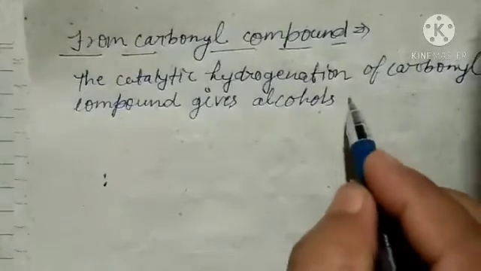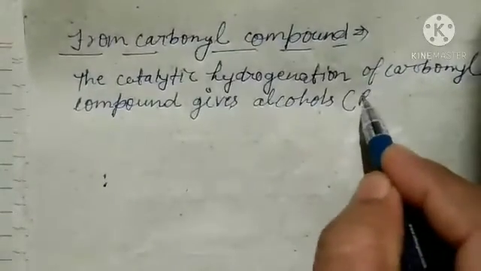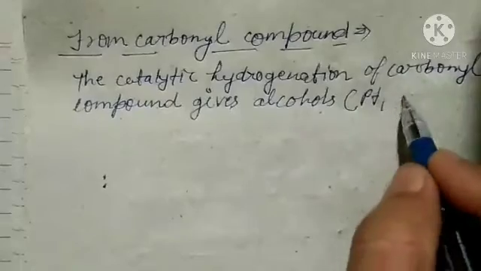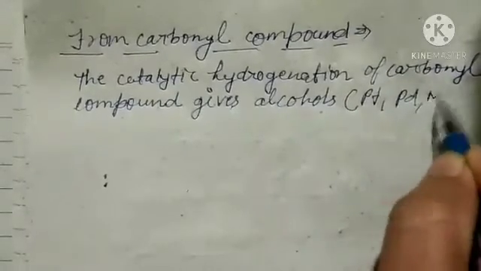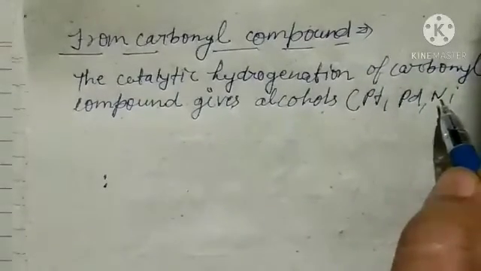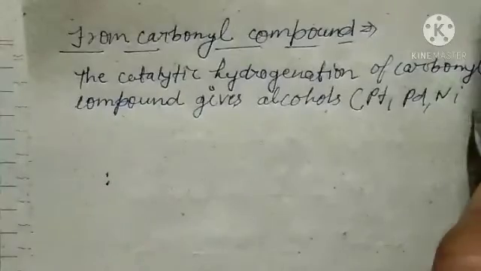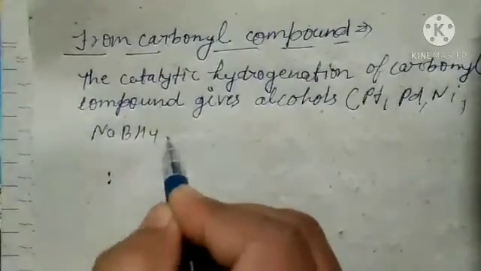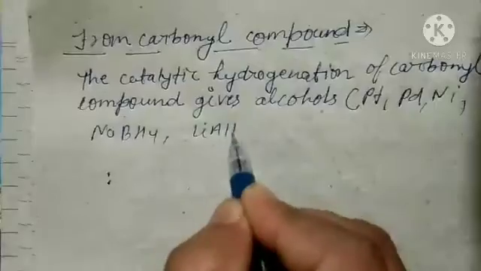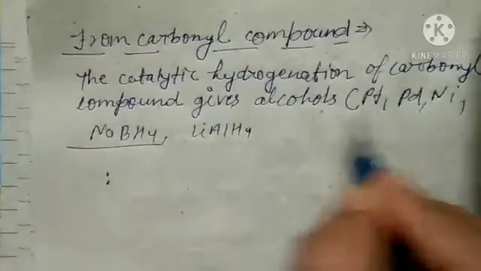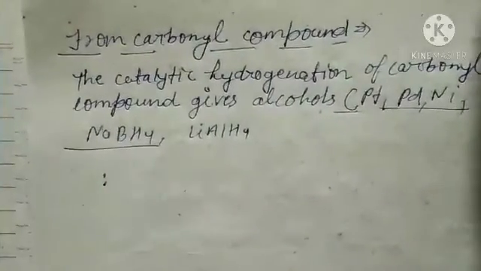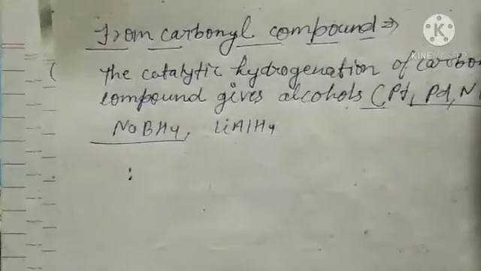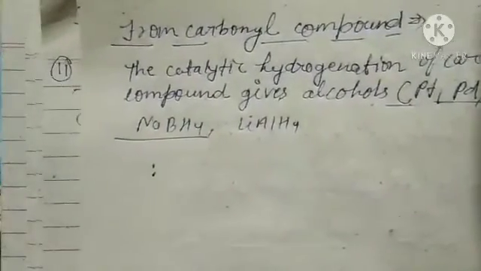So what catalyst do we use? We can use platinum, palladium, nickel, or we can use NaBH4, sodium borohydride, or LiAlH4. These are the reducing agents, and they reduce the carbonyl carbon to an alcoholic group.